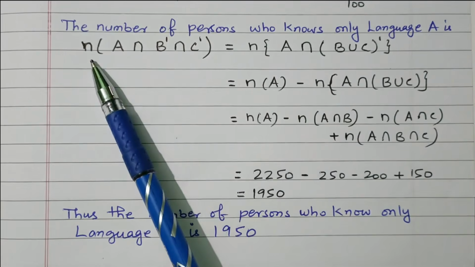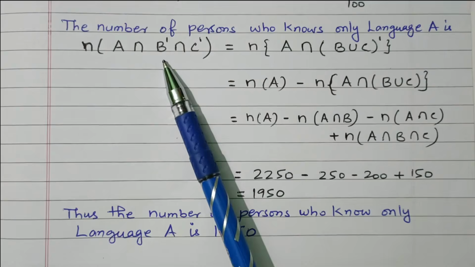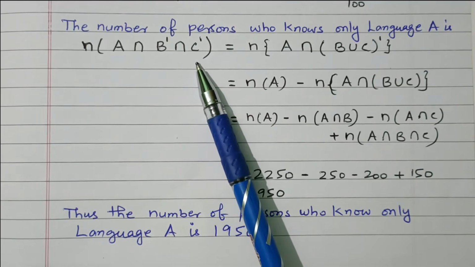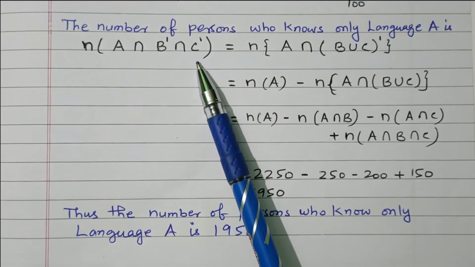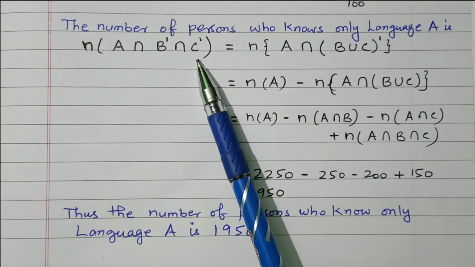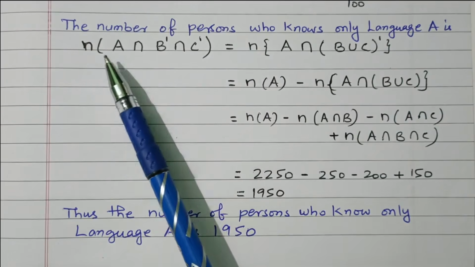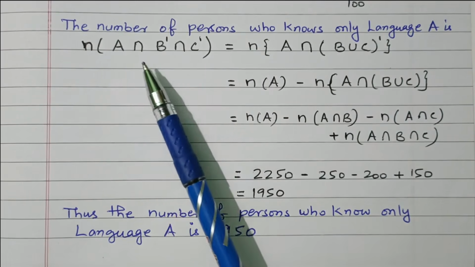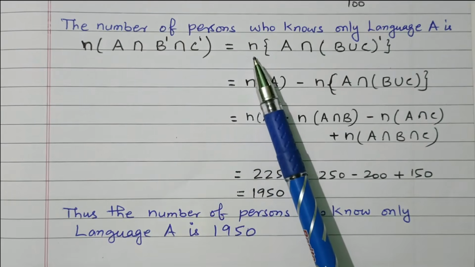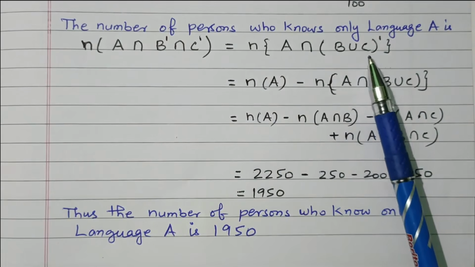So that is nothing but n of A intersection B dash intersection C dash. C means the persons who know language C, and C dash means the persons who don't know language C. B dash means they don't know language B. So the number of persons who know only language A and don't know languages B and C can be written as n of A intersection B union C dash.